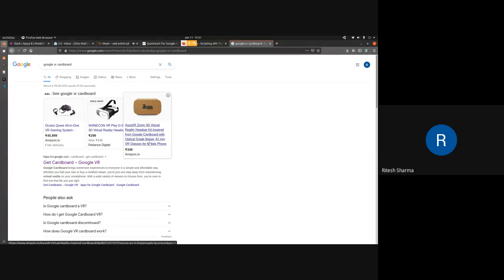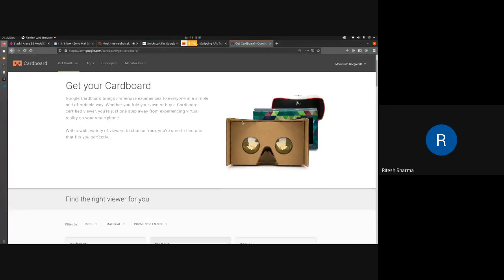This is one replica of it, because this is what it looks like. It is what its name suggests. It is made up of cardboard only, not even plastic, with some lenses and all that. This was just to get everybody familiar with VR for a very cheap cost.